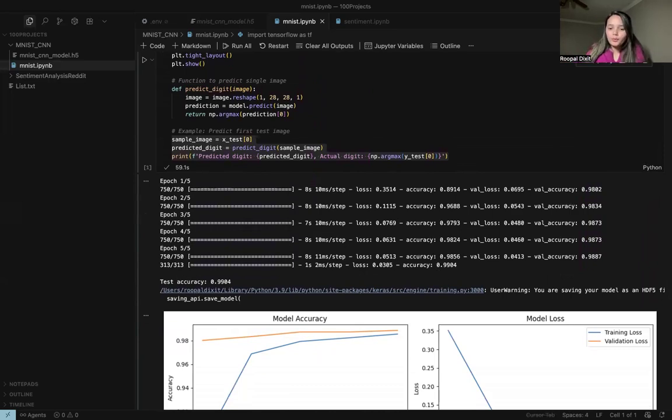So this is a very good starting point to understand how a convolutional neural network works, and also how image recognition works, which is a very important and basic thing that you as a machine learning engineer should know how to do.